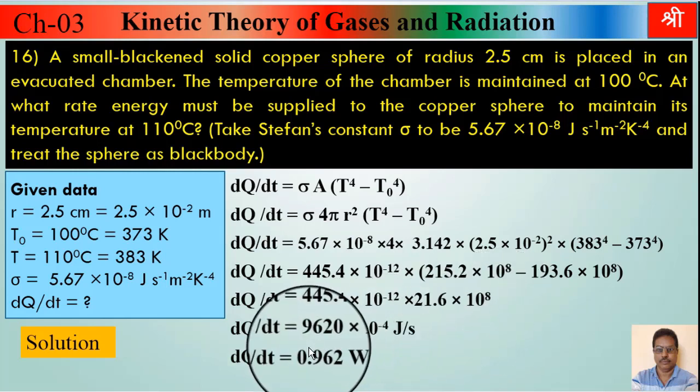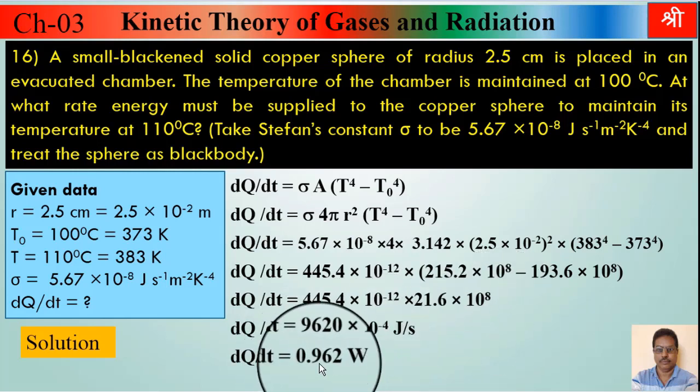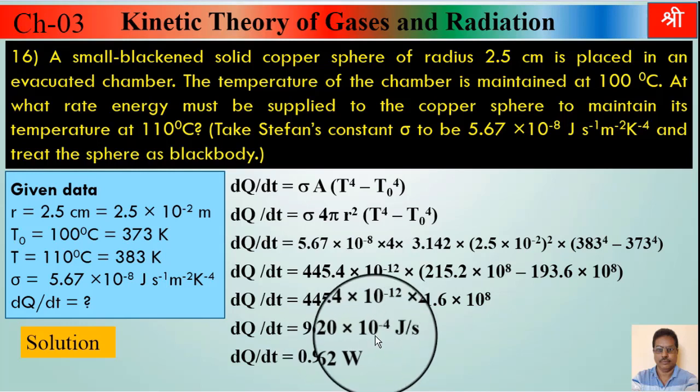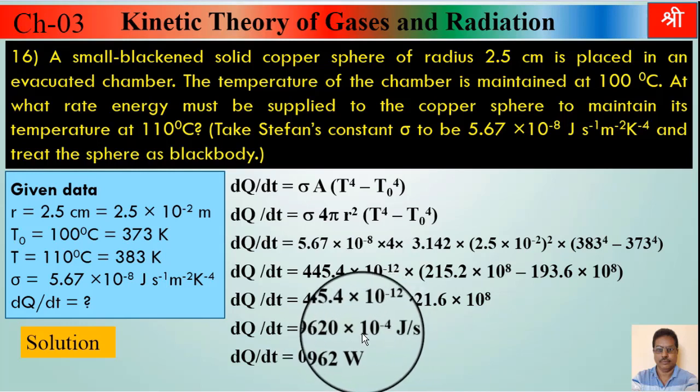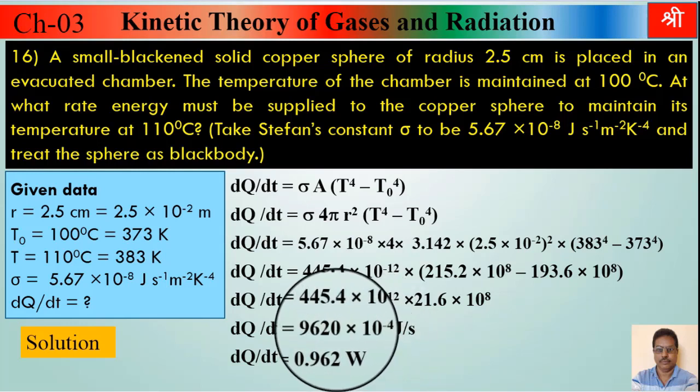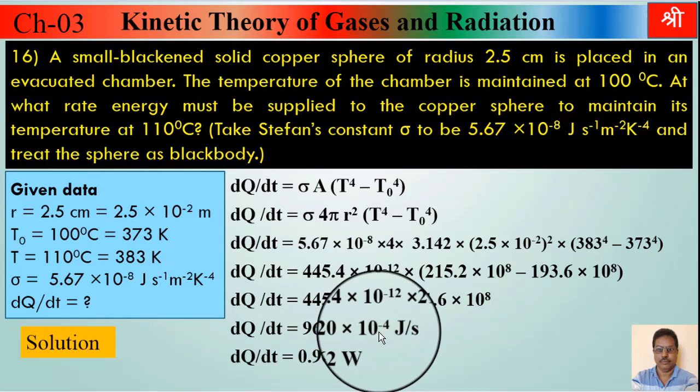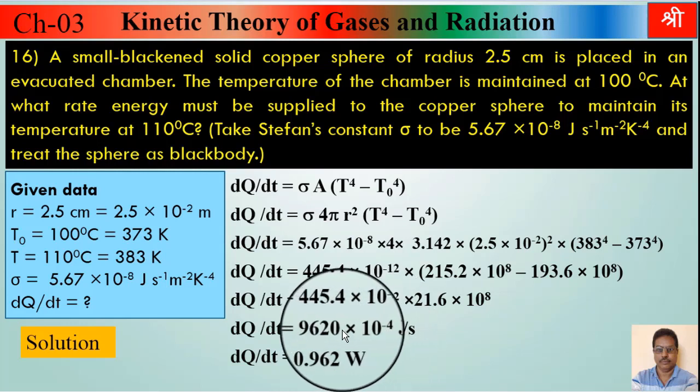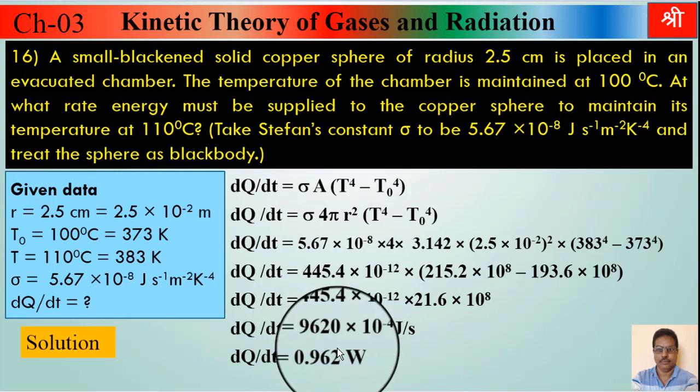So this answer can be written as 0.962, this 10 raised to minus 4. So the decimal point which is after this 0, if we adjust that with this 10 raised to minus 4, the position of this decimal point will shift to the left by 4 decimal places.